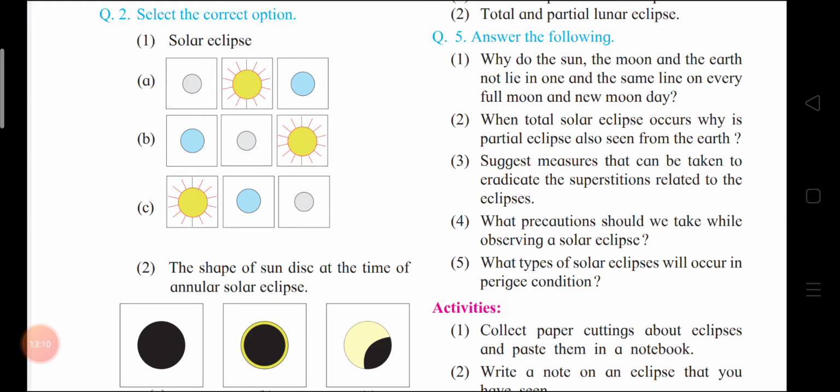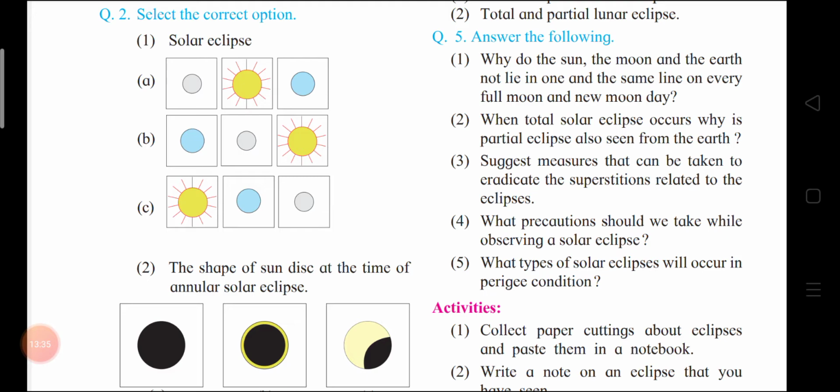Why do the sun, the moon and the earth not lie in one and the same line on every full moon and new moon day? Answer. Write it in the points. First point, the orbital path of the earth around the sun and that of the moon around the earth are not in the same plane.